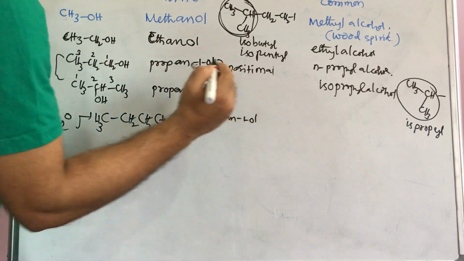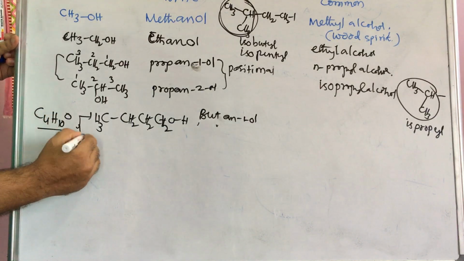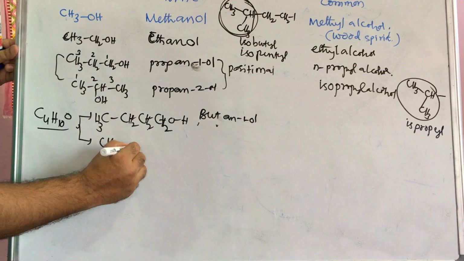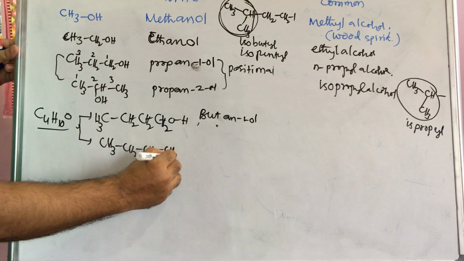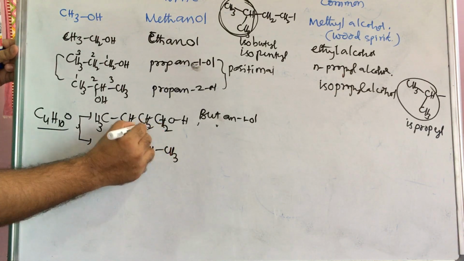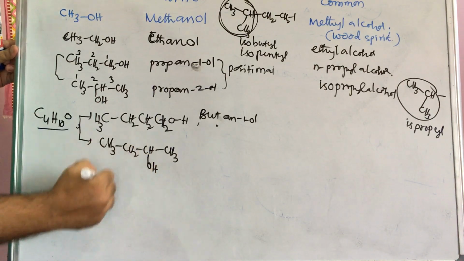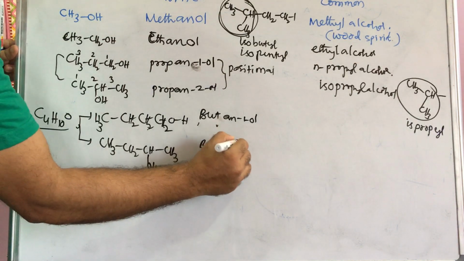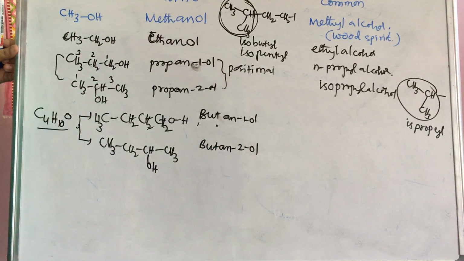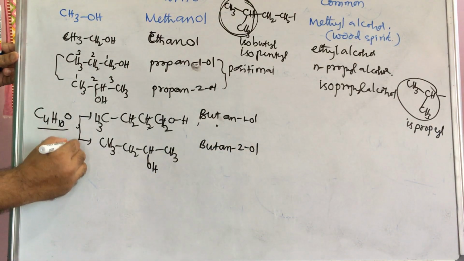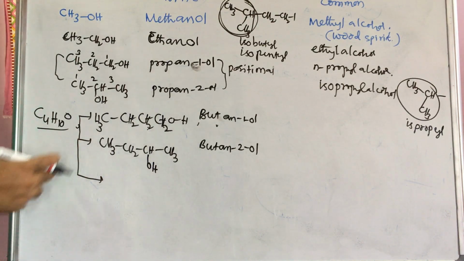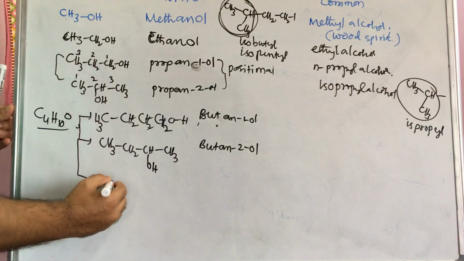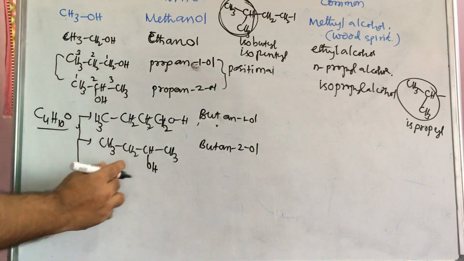Butane-1-ol. Change the position of this hydroxy group. Then we can say that it is CH3, CH2, CH, CH3. One hydrogen shifted here, so it is CH3 with one hydrogen less, and this OH will become here. Then it is called butane, with the e removed, 2-ol. Second position hydroxy group. Next, now the carbon chain length decreases. Now here the carbon chain length is 4. If you decrease by 1, otherwise this methyl group we can also change.